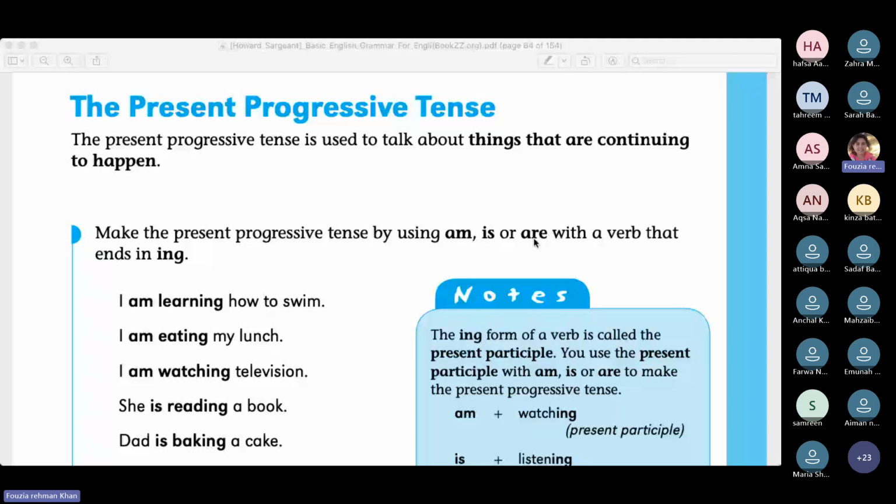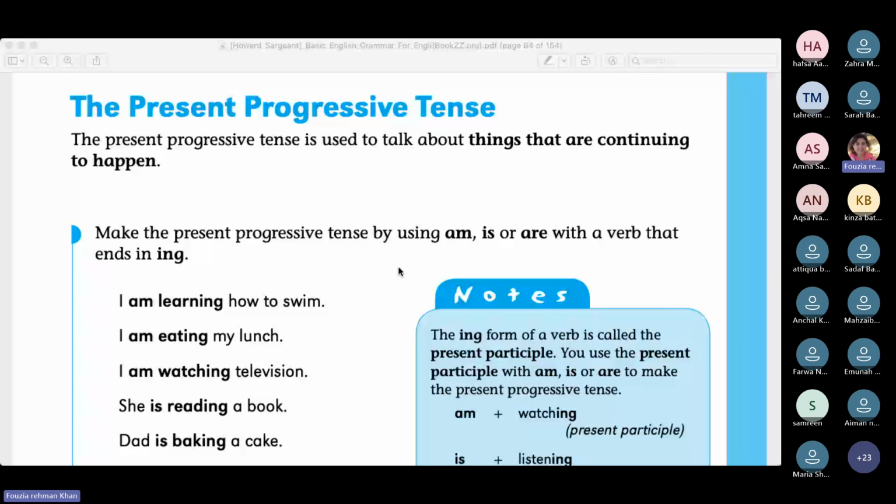So first person plural is we, second person is you, and third person plural they. All of that we use are.